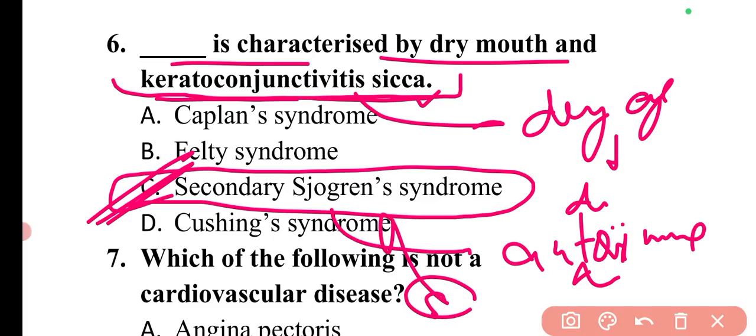A person is already having some other autoimmune disease, and through that disease, he starts to develop some symptoms of Sjogren's syndrome, and that's why this is known as secondary Sjogren's syndrome.